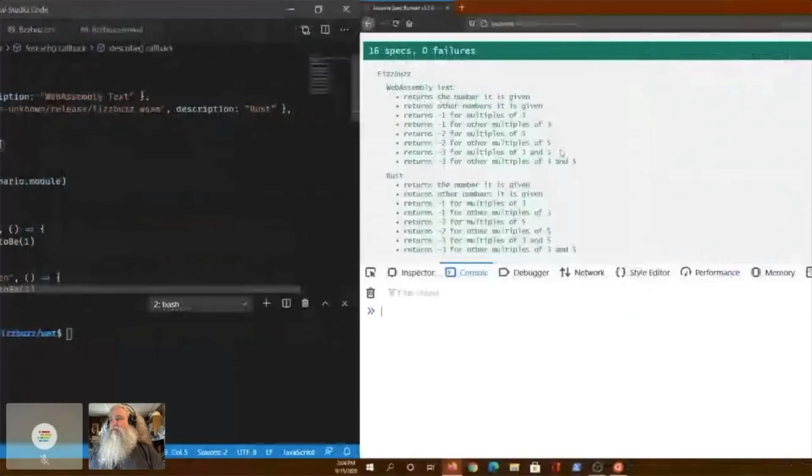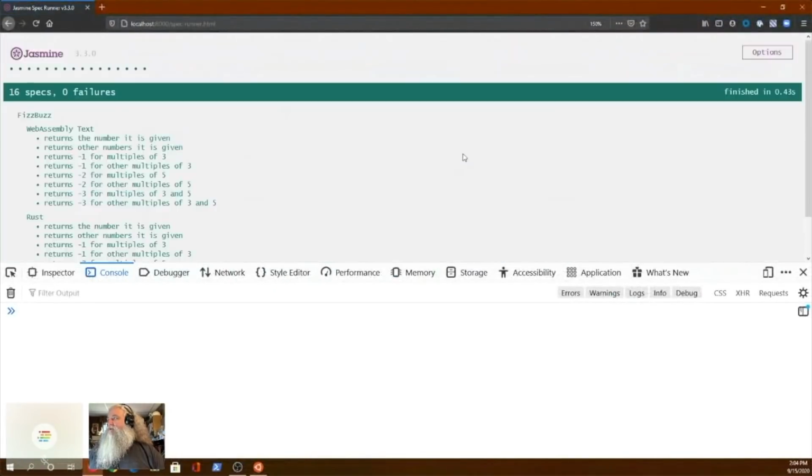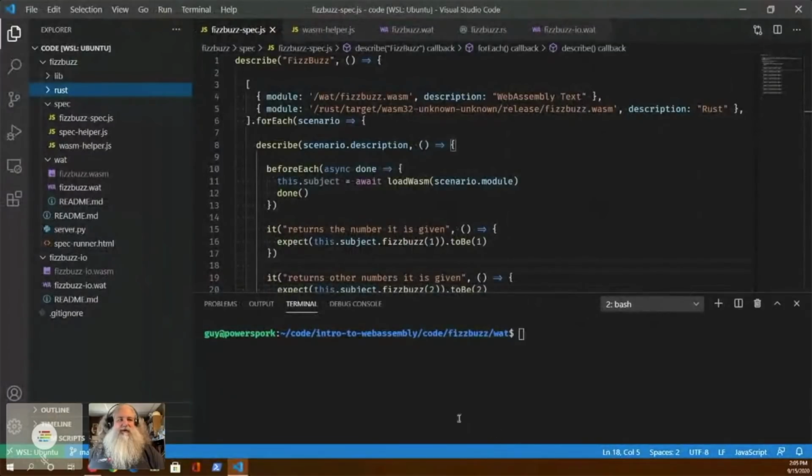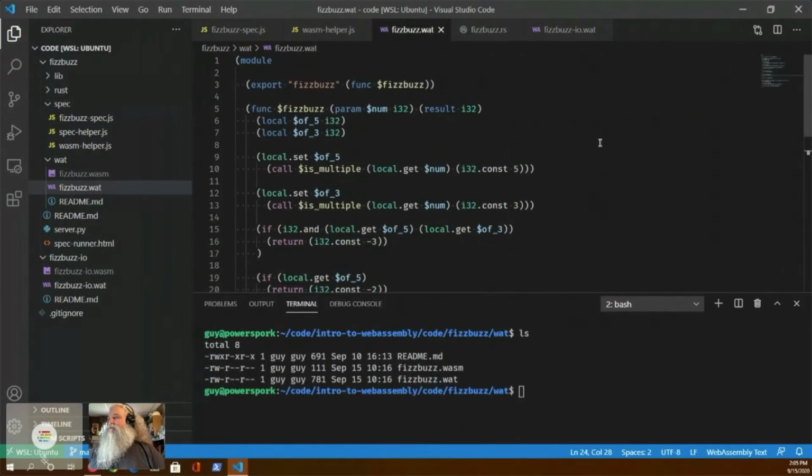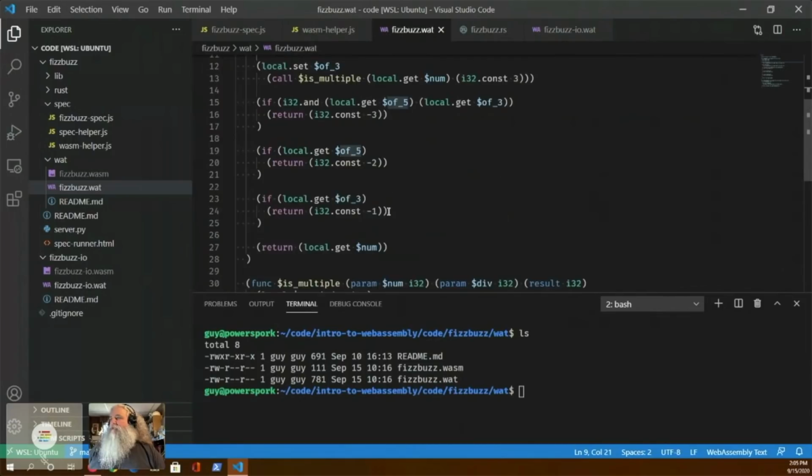And I have this up and running now. So if we bring this up and I hit refresh, you see that it does indeed run and all the tests pass. Now I want to prove that this is real, not vaporware, so I am going to actually compile something here. So here we have fizzbuzz.wat, and this is the code that does FizzBuzz. It returns -1 for fizz, -2 for buzz, and -3 for FizzBuzz. I'm not going to go over the code too much here, but I'm going to change the constants. So for FizzBuzz, I'm going to return 30, 20, and 10 instead, negative versions of those. And then I'm going to compile it using the WebAssembly Binary Toolkit.